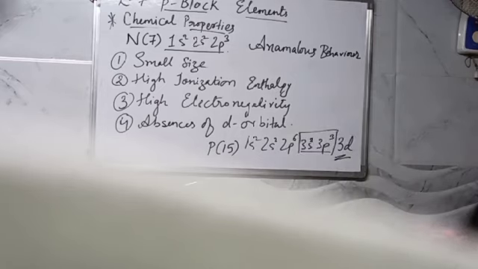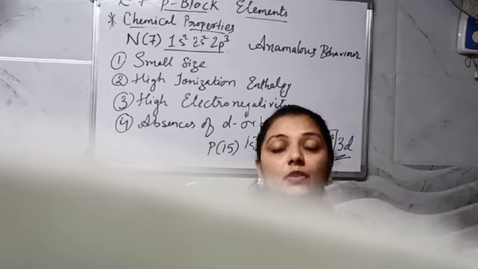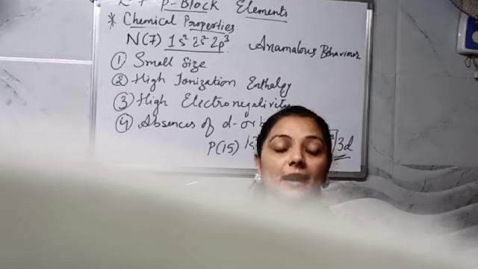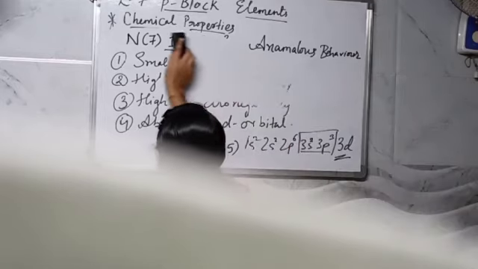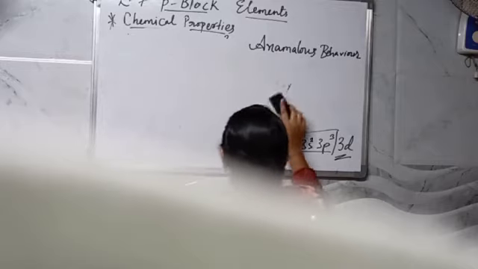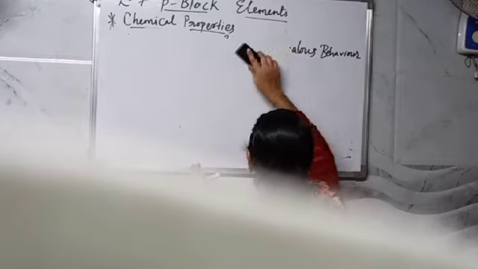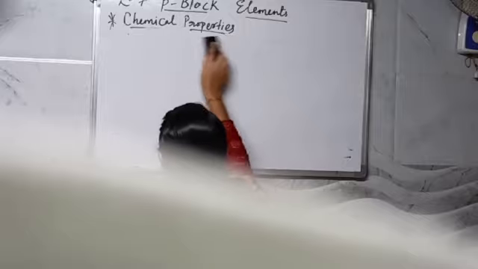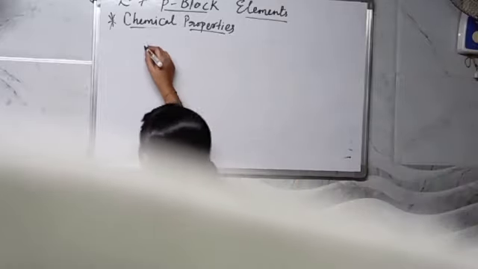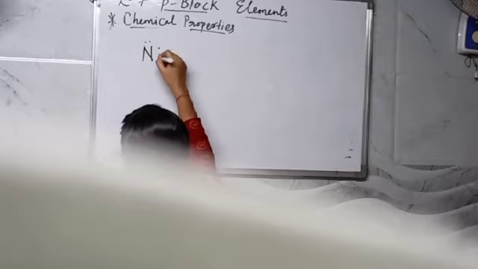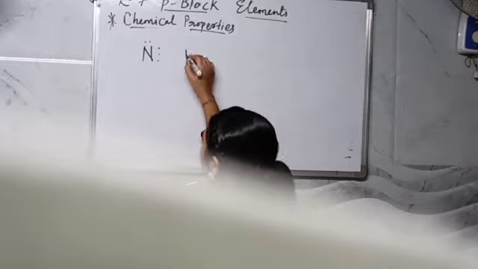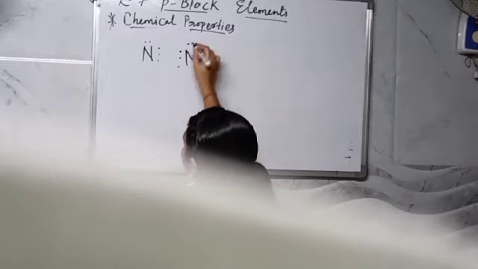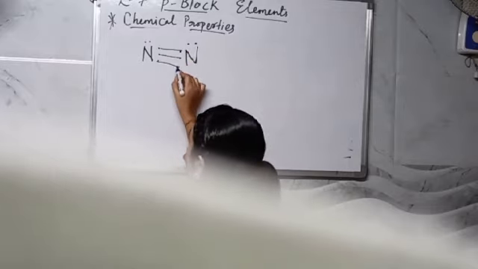Dear student, one more important thing. Nitrogen is also able to form p-pi bonding. Nitrogen is having 5 electrons in the outermost shell, as we said just now. So nitrogen is able to form 3 bonds, 1, 2 and 3.